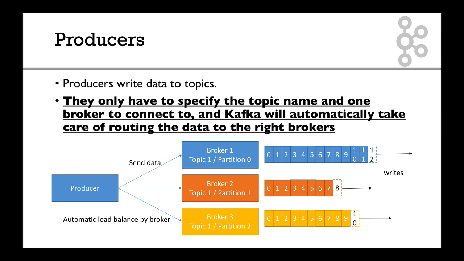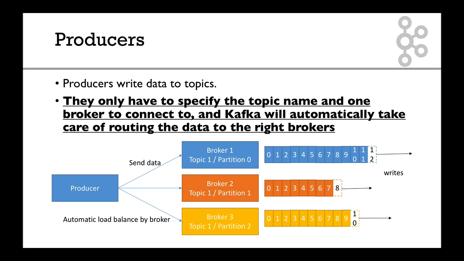Okay, so now we've seen that Kafka has data and how it handles the data, and the concept of leader and broker and topics, partitions. But how does the data get into Kafka? Well, that's with producers. Producers write data to a topic, and they only have to specify the topic name and one broker to connect to, as said before, and Kafka will automatically take care of routing the data to the right brokers and the right partitions.